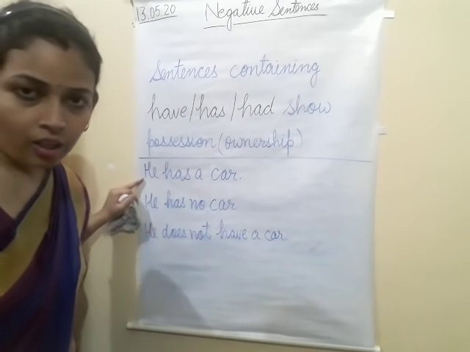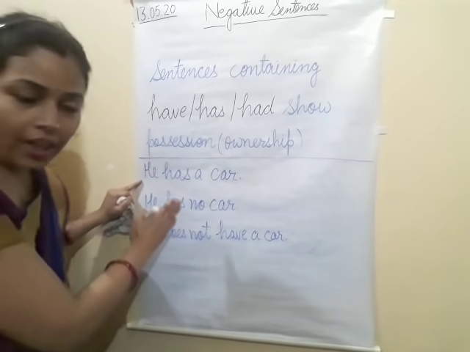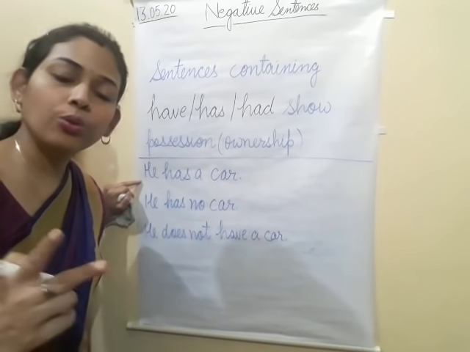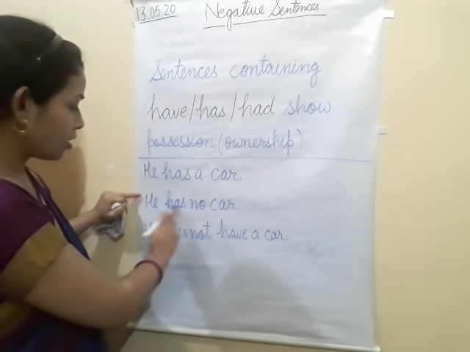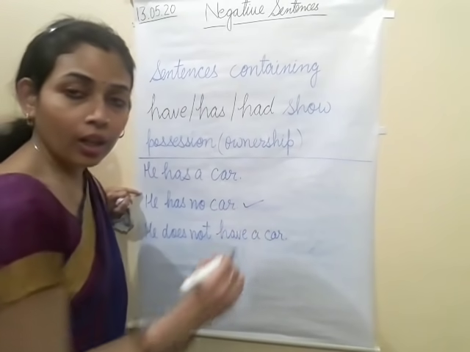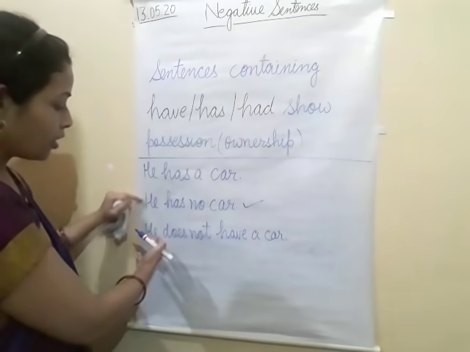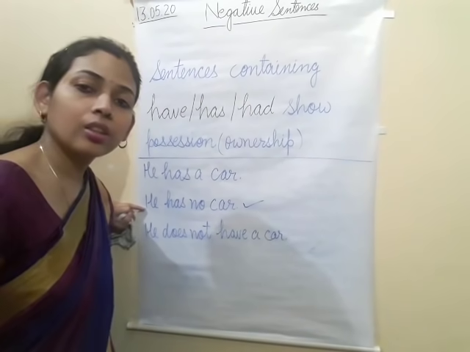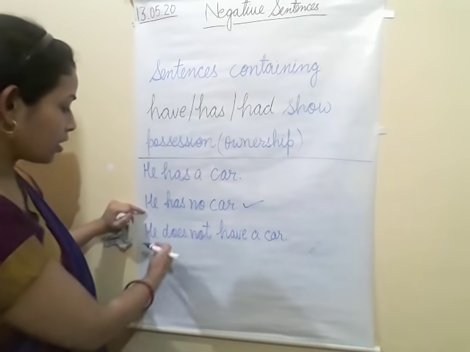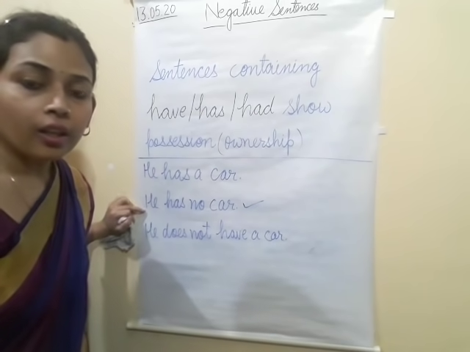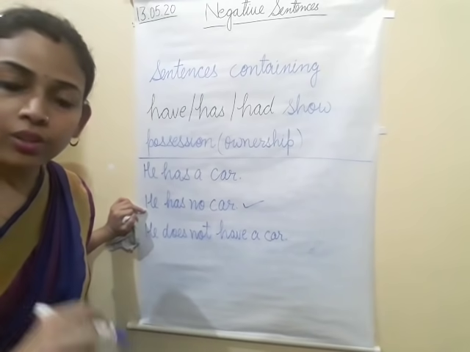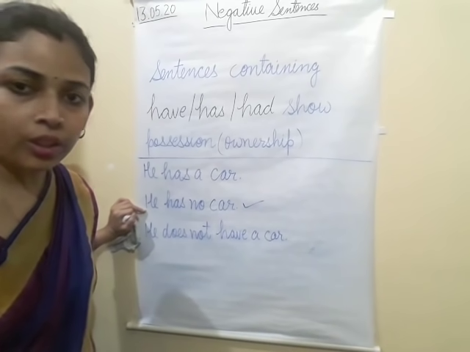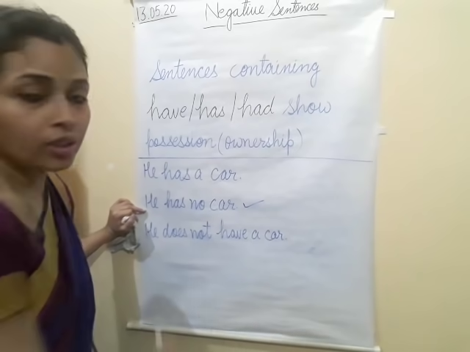He has a car. In this kind of sentence, there are two ways we can change into negative. One way is this one: he has no car. Another one, he does not have a car. And you already know where we use do and where we use does. You already know about it. So, according to that, we will follow this.